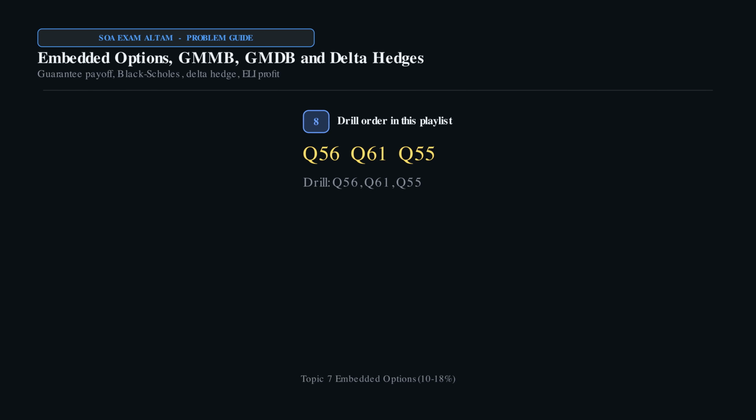Climb Q56 for a GMMB Black-Scholes value, Q61 for GMDB delta hedging, then Q55 for profit test plus option pricing together. The sample set is thin. Own these three.